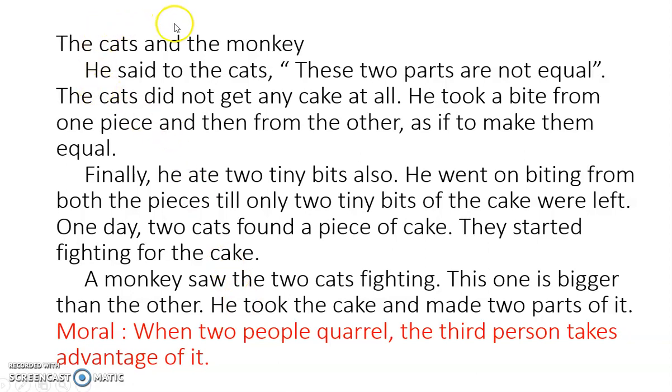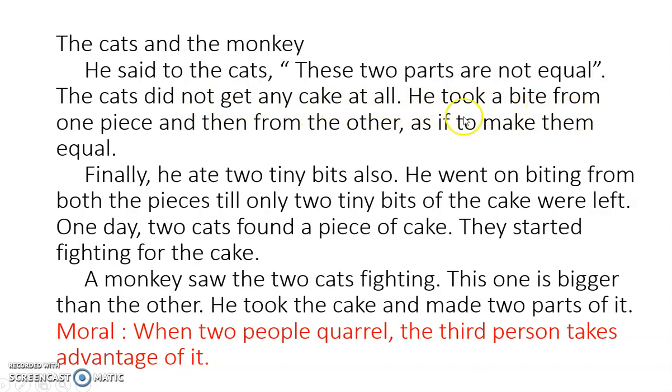Now, here is a story for you. Let's see what the story has to say. The Cats and the Monkey. The story is about the cats and the monkeys. He said to the cats, "These two parts are not equal." The cats did not get any cake at all.